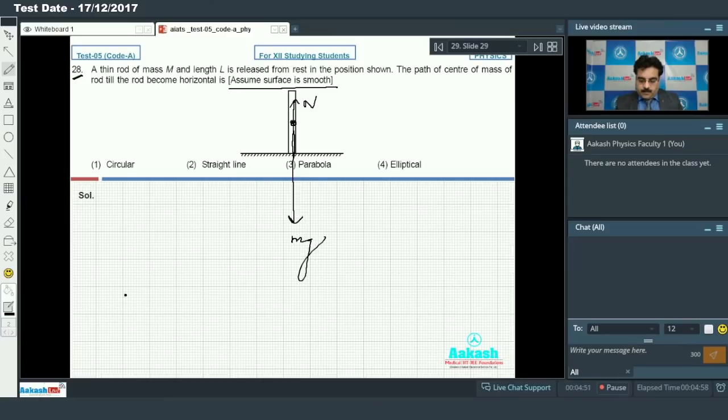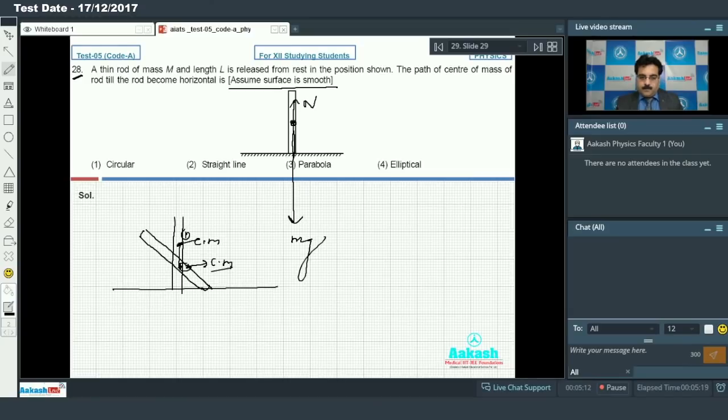So when the rod moves, this is the initial position and this is another situation. Suppose the initial position of the center of mass is here, the center of mass will move from position 1 up to 2 here.